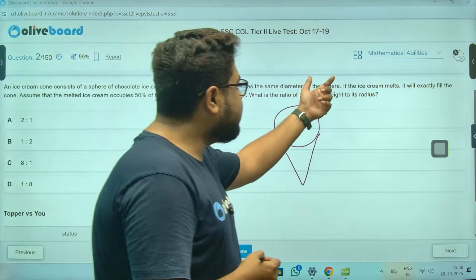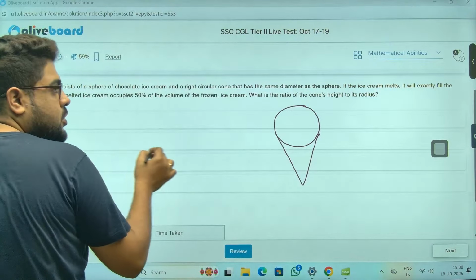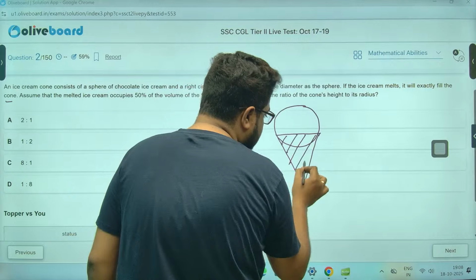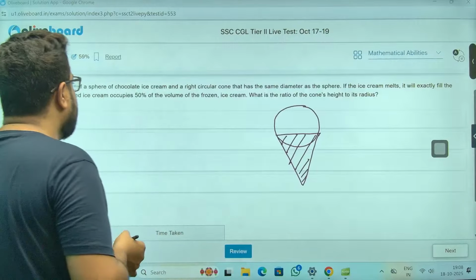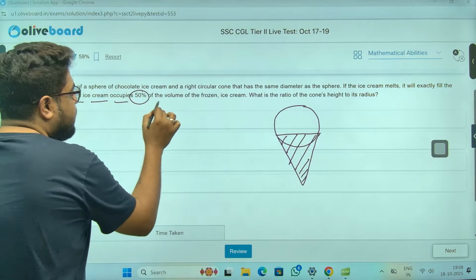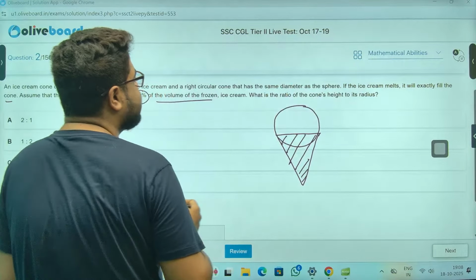If the ice cream melts, it will exactly fill the cone. So when the ice cream melts, it will fill the whole cone. Now, assume that the melted ice cream occupies 50% of the volume of the frozen ice cream. What is the ratio of the cone's height to its radius?